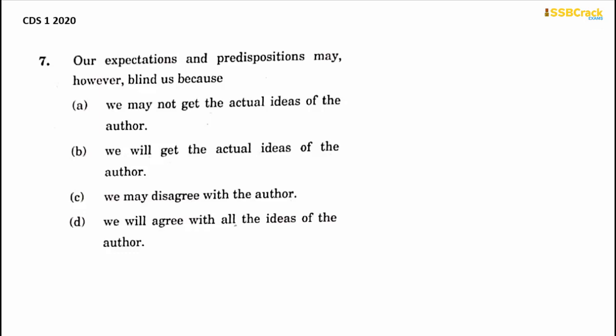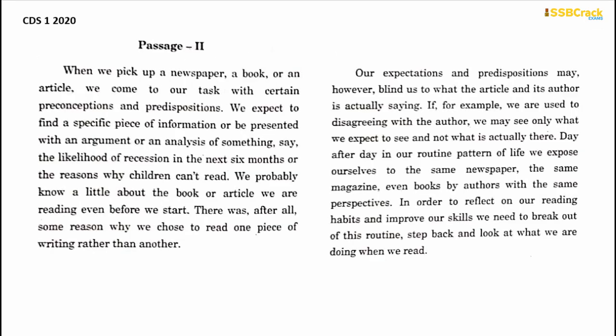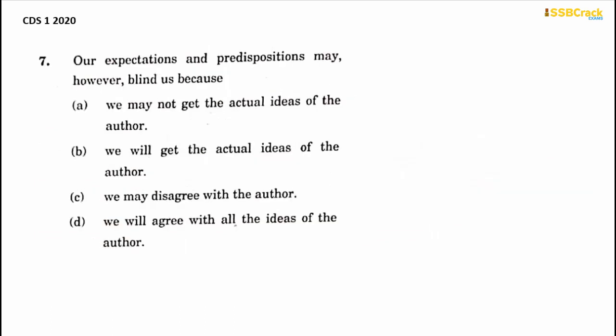So let's find out why our expectations and predispositions blind us. Here it is: our expectations and predispositions may, however, blind us to what the article and its author is actually saying. So this is the main statement. The answer here is that we may not get the actual ideas of the author. So your answer is option A here.